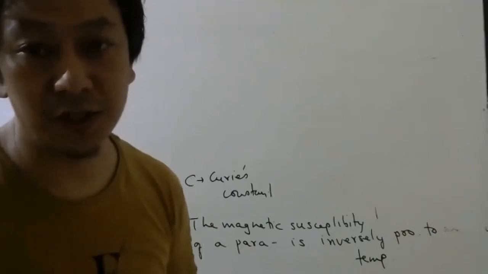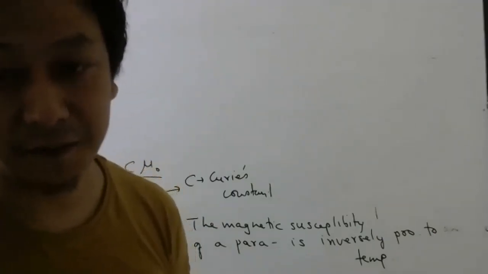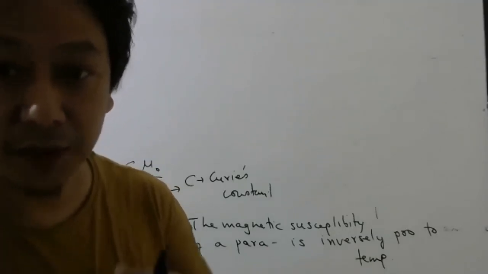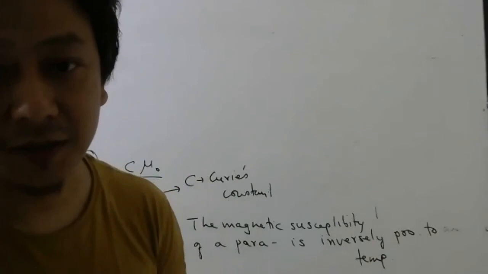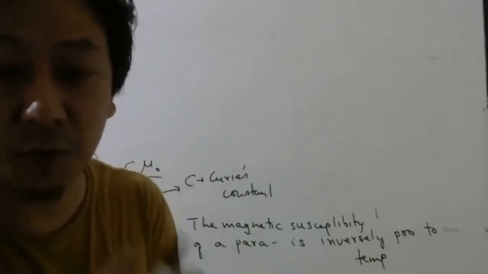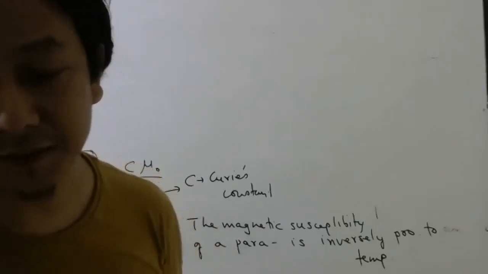Tell me one last question. If you keep heating a ferromagnetic material, I told you the temperature will not increase the randomness, but if you increase it too much, do you think the ferromagnetic material one day will lose all its domains and become paramagnetic?